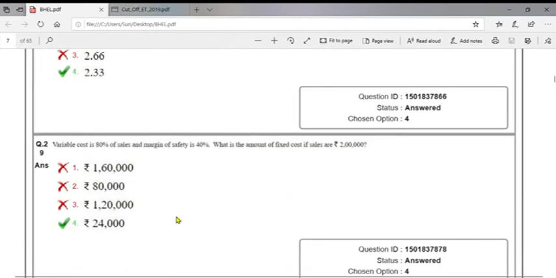Variable cost is 80% of sales and margin of safety is 40%. What is the amount of fixed cost if sales are 2 lakhs? So sales are 2 lakhs and variable cost 80% means 1,60,000. Contribution: 2 lakhs minus 1,60,000 is 40,000.